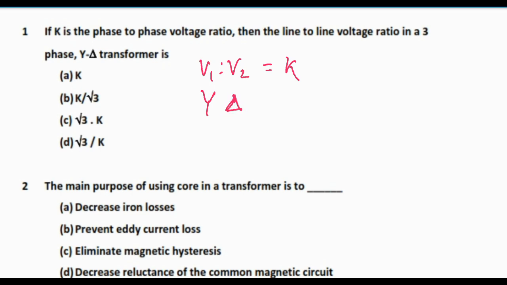So for star connection, the line voltage will be √3 times the phase voltage, and in delta connection, the line voltage is the same as the phase voltage. So the ratio will be √3 times K. So the answer is C, √3 times K.